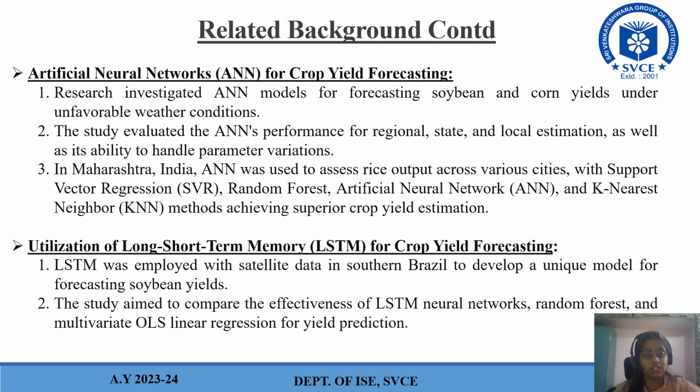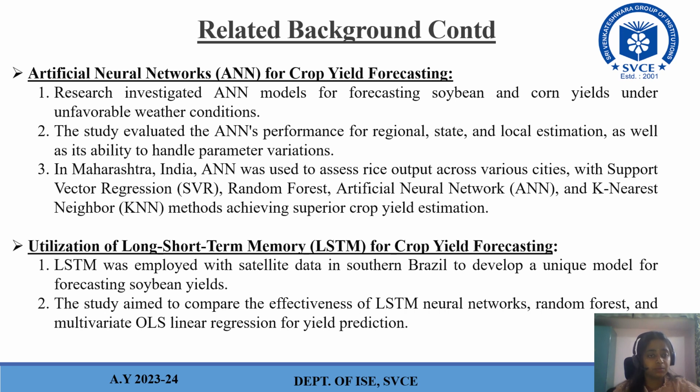In Maharashtra, India, ANN was used to assess rice output across various cities, with support vector regression, that is SVR, random forest, artificial neural network, that is ANN, and k-nearest neighbor, that is KNN, methods achieving superior crop yield estimation.